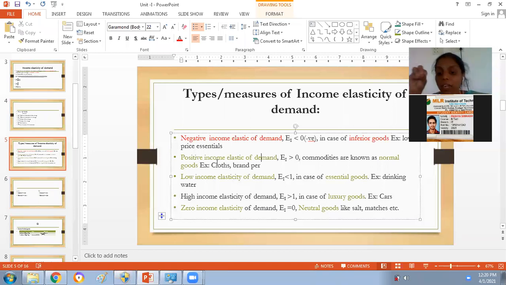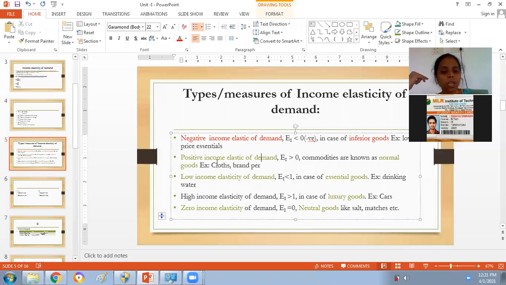But when the income of the people increases, then nuts like badam and cashew nuts will be used, with an increase in consumption. In such a case, it is positively related. That is positive income elasticity of demand. In that case, the income elasticity of demand is always greater than 0.